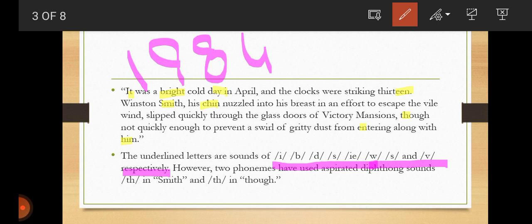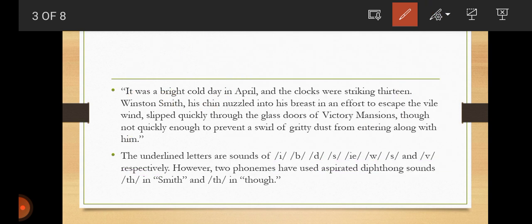However, two phonemes have used aspirated diphthong sounds, tha in Smith and tha in though. Okay. So what are diphthongs? Diphthongs are sounds of two vowels. Is it clear?